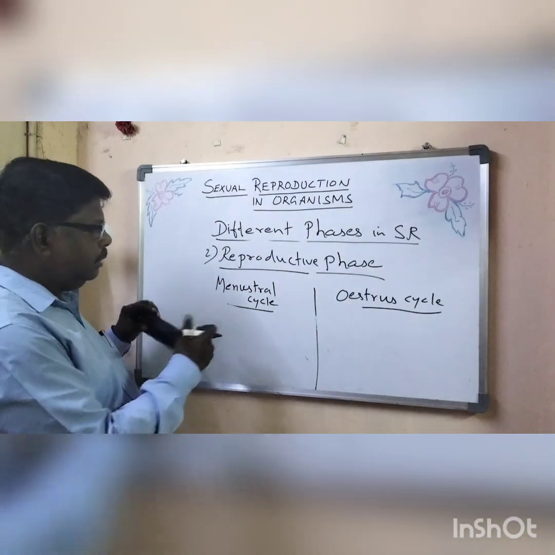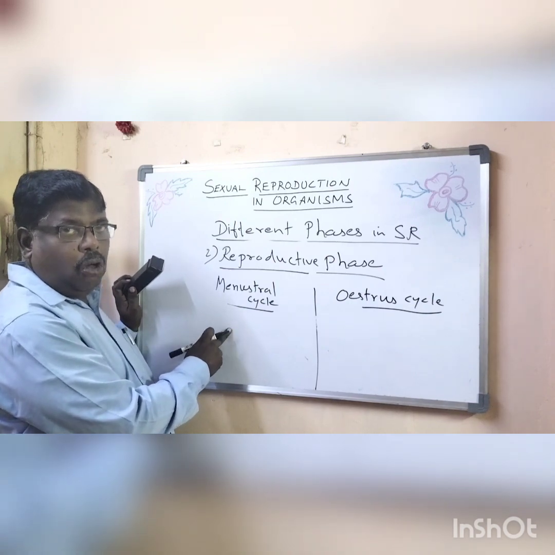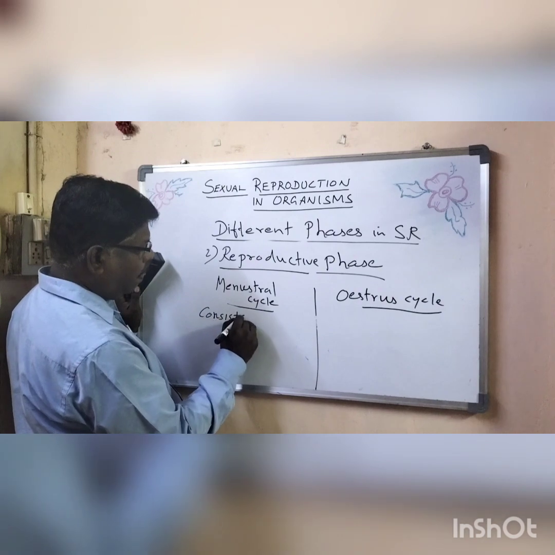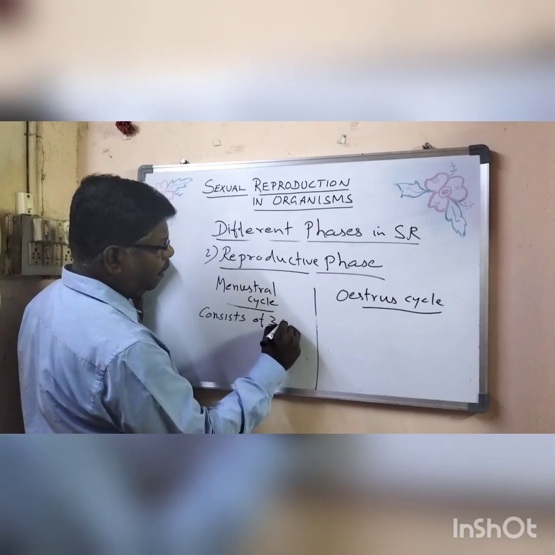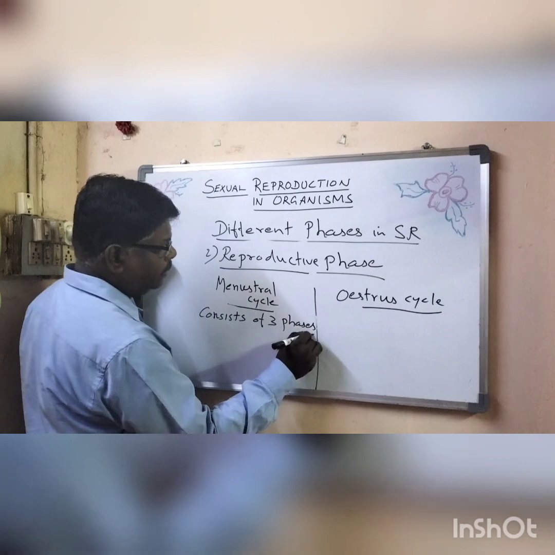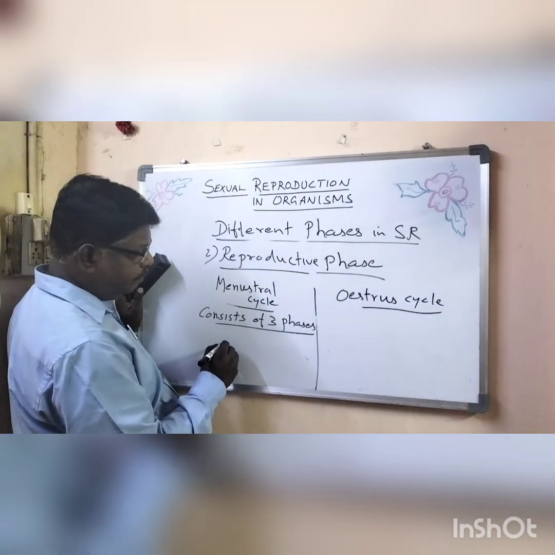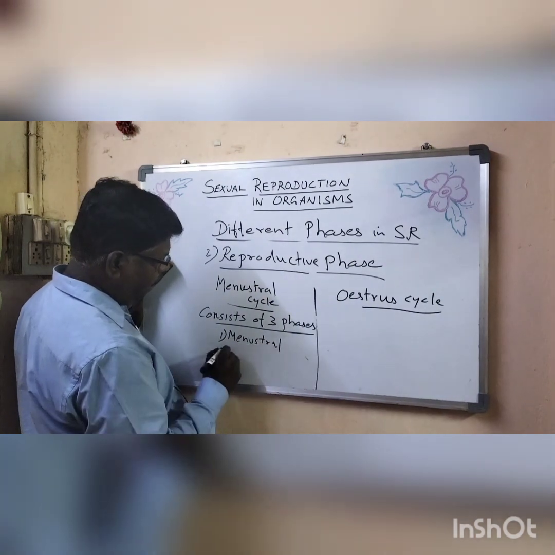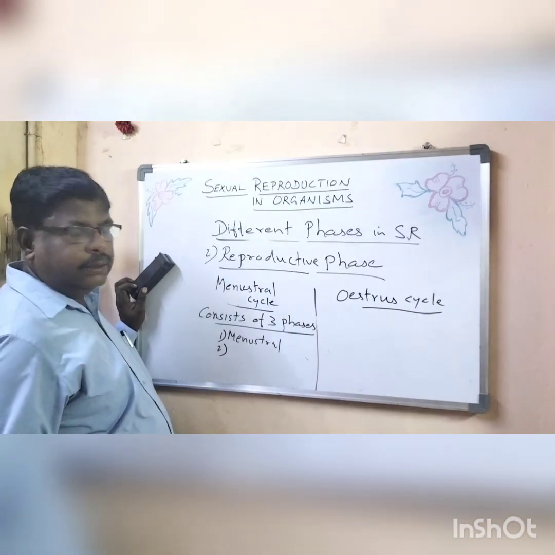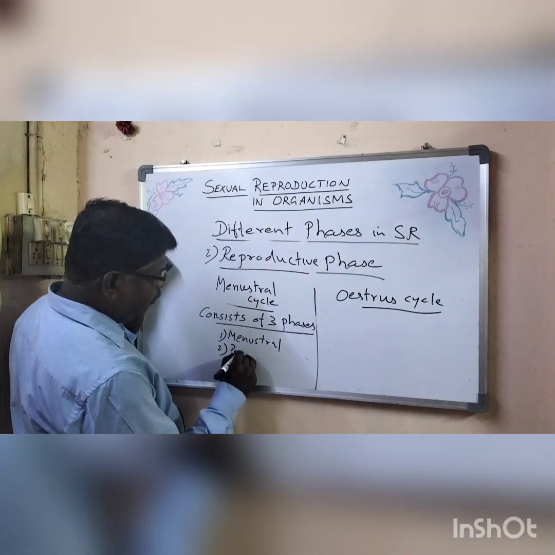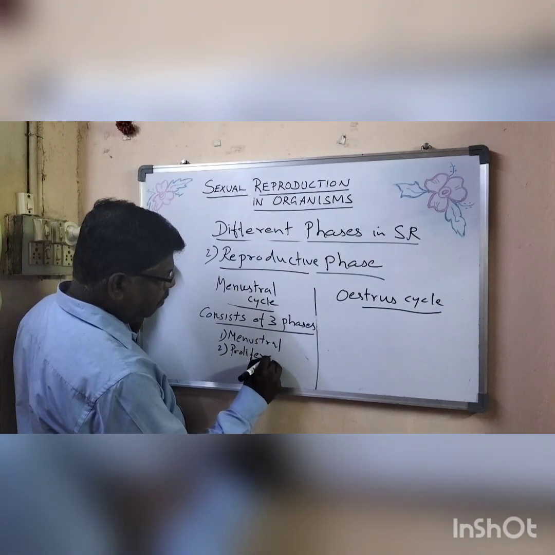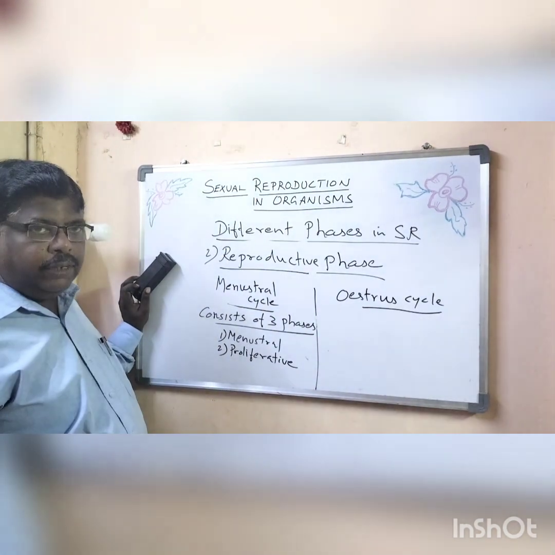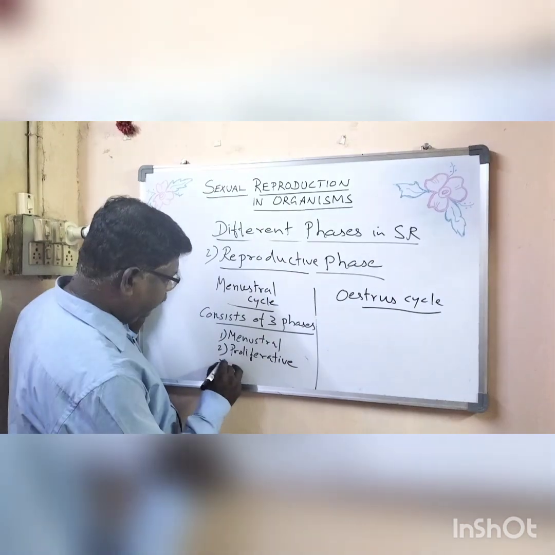Second difference: the menstrual cycle is a very long cycle consisting of three phases: the menstrual phase, the proliferative phase, and the secretory phase.